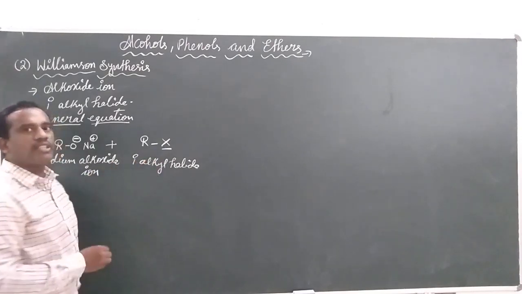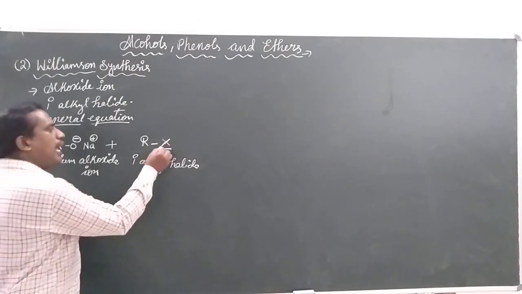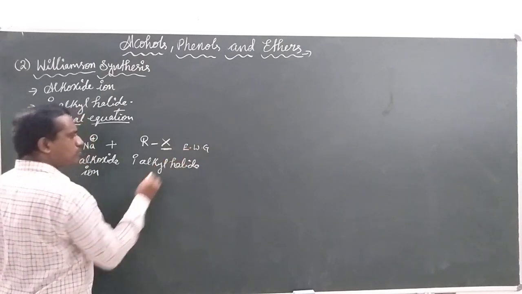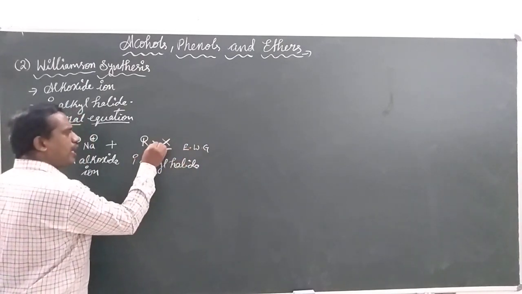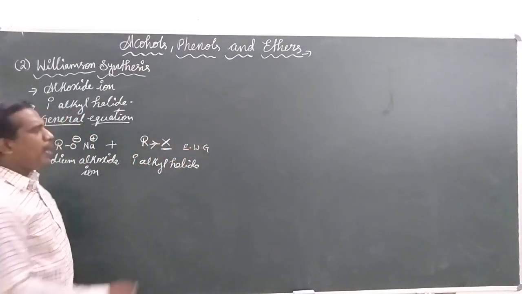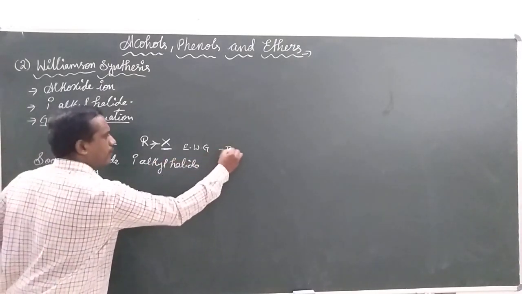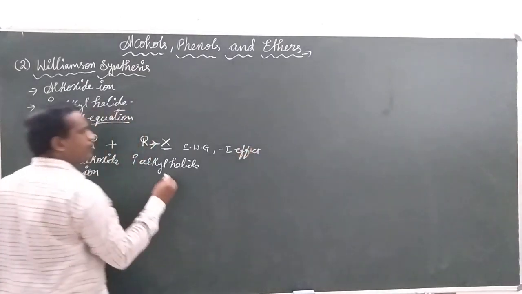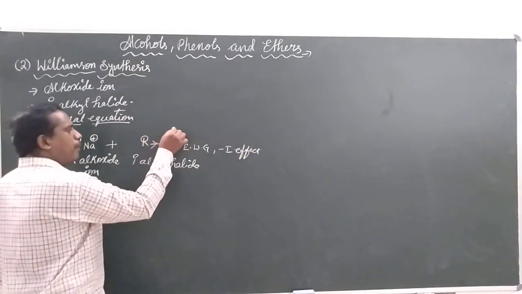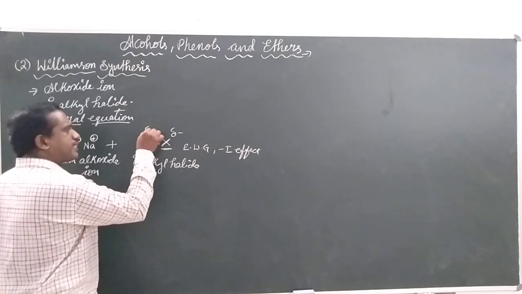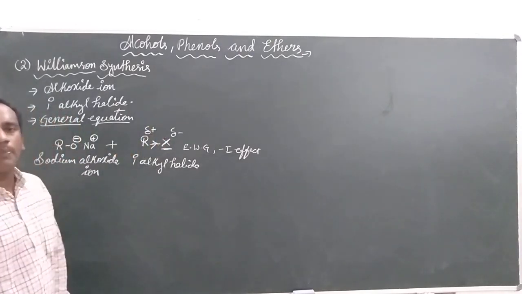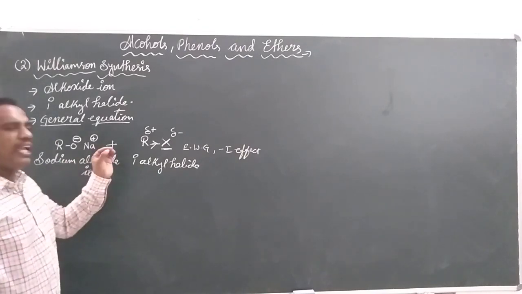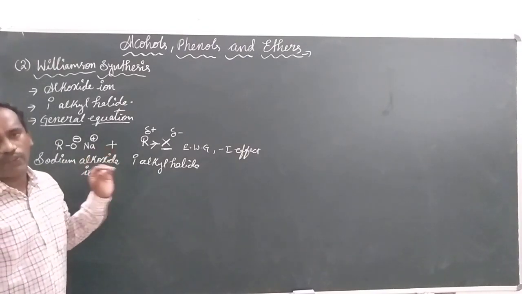What is the nature of the primary alkyl halide? Halogen is an electron withdrawing group. It is going to withdraw the electrons from the alkyl group by the minus I effect, so that the halogen is going to develop a partial negative charge and the alkyl group is going to develop a partial positive charge. This results in a bipolar nature.